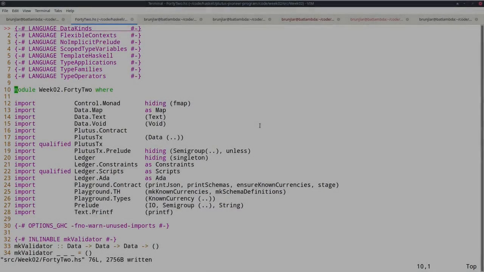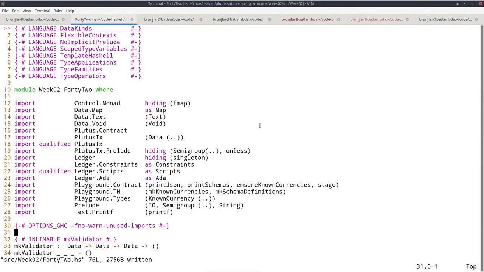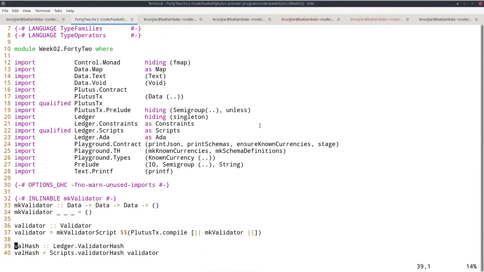As our next example, let's write a validator that does not completely ignore all its arguments. So let's say we want a validator that expects a specific redeemer. So we do care about the redeemer, and recall the first argument is the datum, the second is the redeemer, the third is the context. So the redeemer is this one.